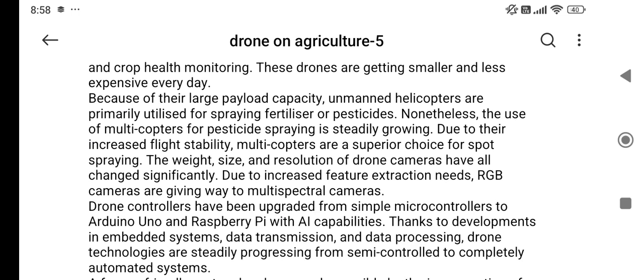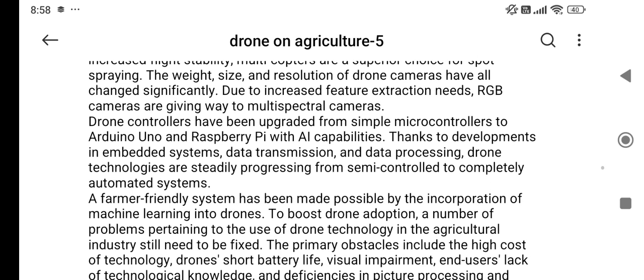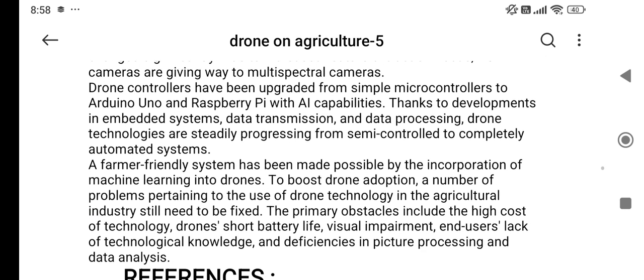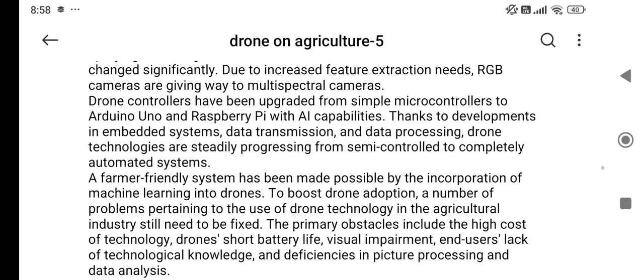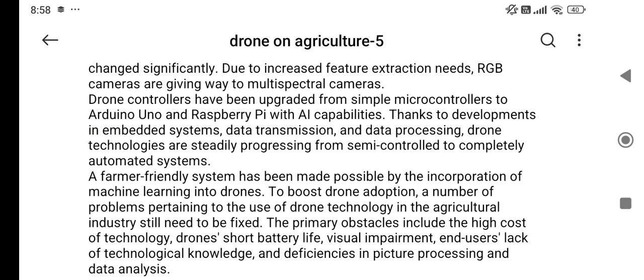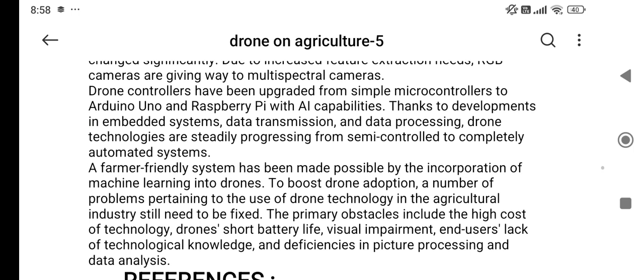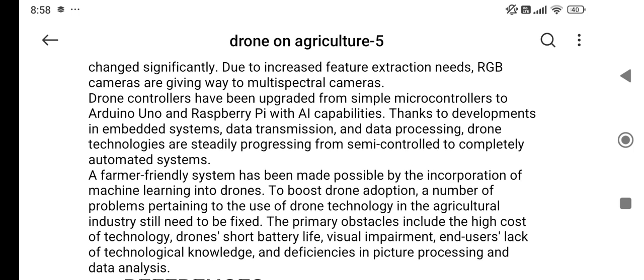Because of the large payload capacity, unmanned helicopters are primarily utilized for spraying fertilizers or pesticides. Weight, size, and resolution of drone cameras have all changed significantly. Drone controllers have been upgraded from simple microcontrollers to Arduino Uno and Raspberry Pi with AI capabilities thanks to the development in embedded systems. A farmer-friendly system has been made possible by the incorporation of machine learning into drones.